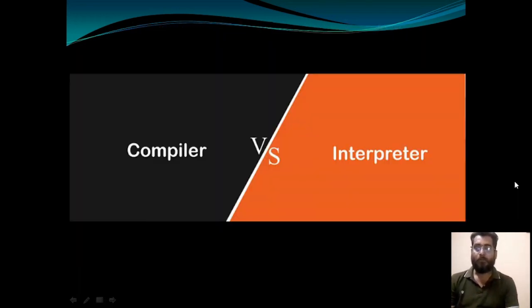Now in this slide we will discuss compiler and interpreter. What is compiler, what is interpreter, and what is the role of compiler and role of interpreter.